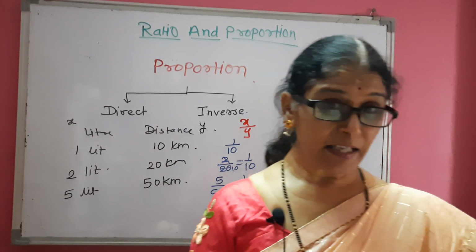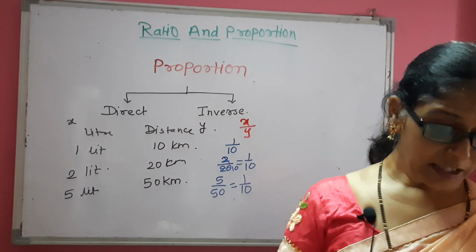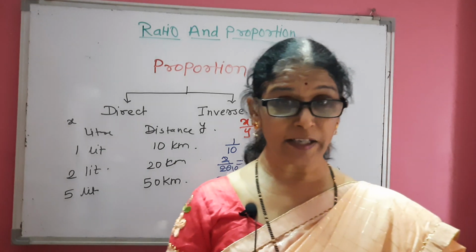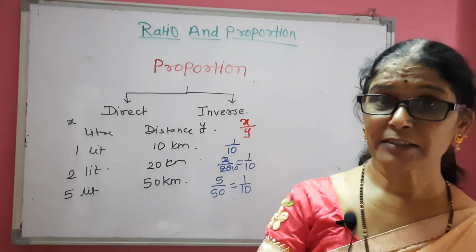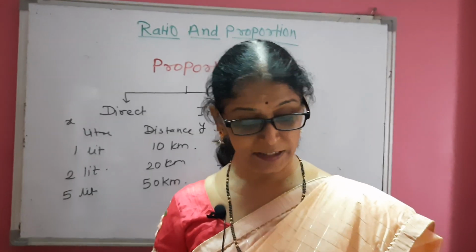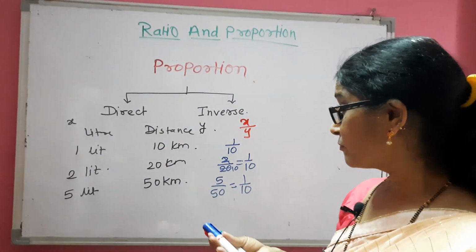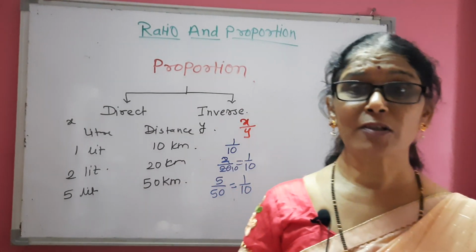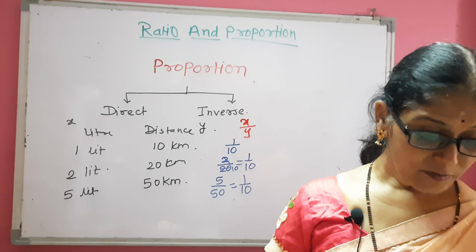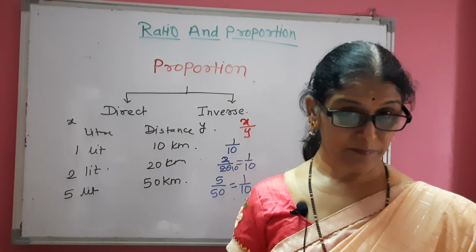Means from this example we can say that if there are two quantities such that if one varies then another also varies, and the ratio of these two numbers is constant, then we can say that there is direct proportion.